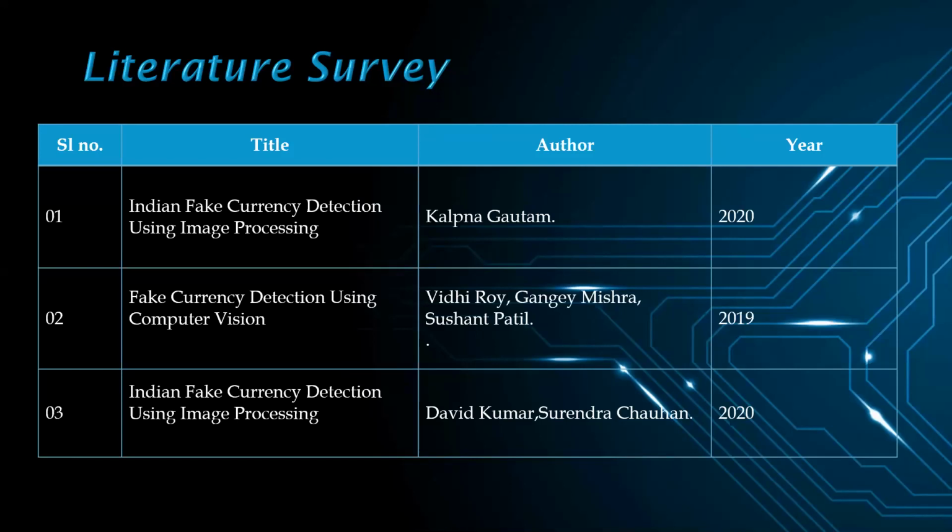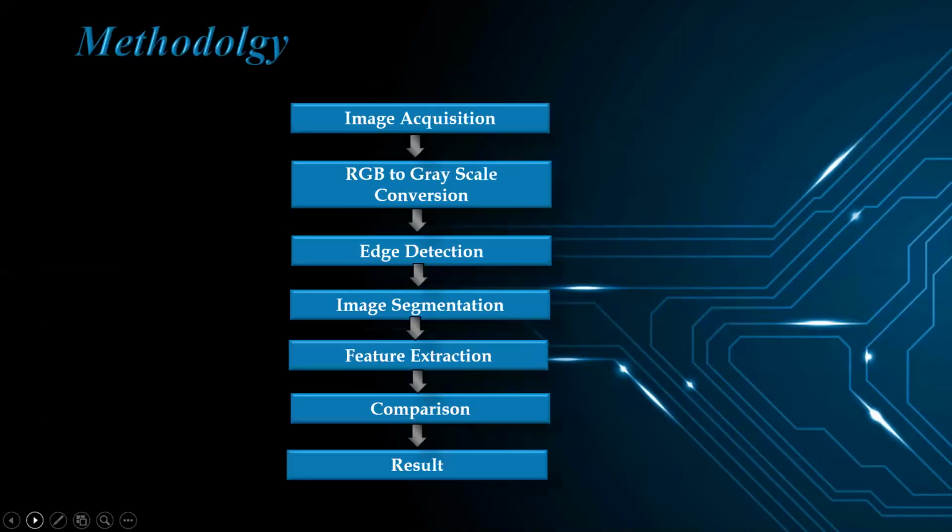Coming to the methodology, the system proposed here works on the image of an Indian currency note acquired by a simple digital camera. The method applied here is as follows. First is the image acquisition: acquisition of an image of the Indian note by a simple digital camera or scanner.